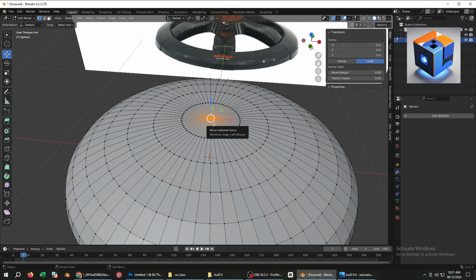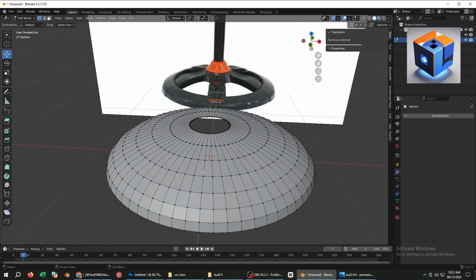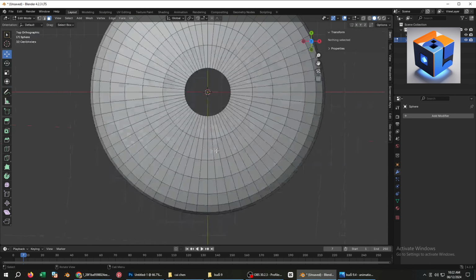Now, select the center vertex and delete it. Press to switch to the top view. Select the area as shown in the video.